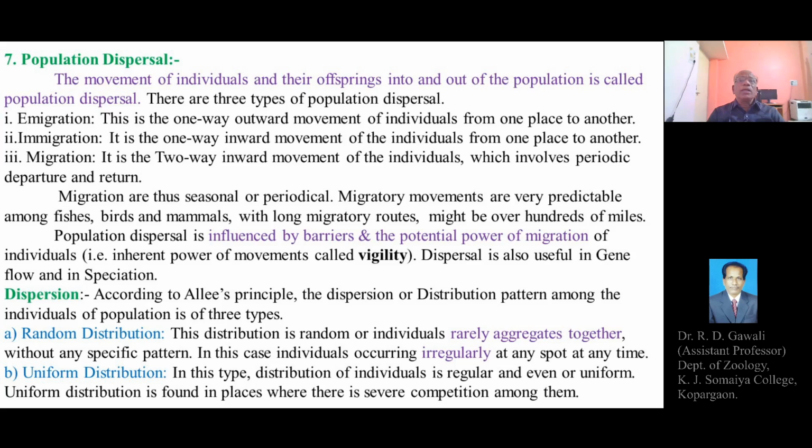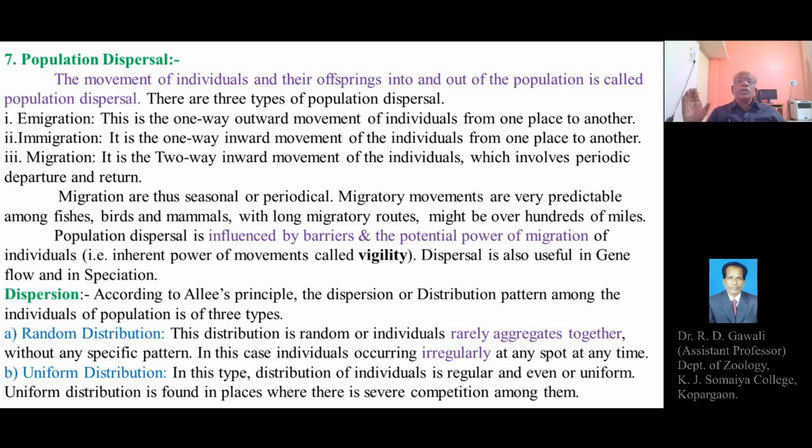One, emigration. This is the one-way outward movement of the individuals from one place to another. So this is the movement of the individuals from the respective habitat or the ecosystem or the region to the outside, and the outward movement of the individuals from one place to another is called emigration.